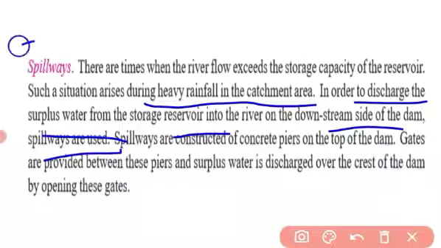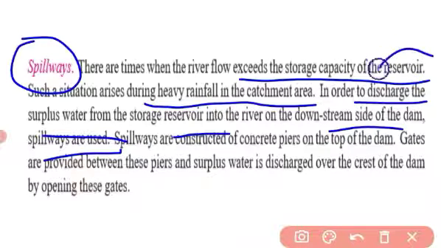What is the meaning of spillways? During heavy rainfall, the water stored in a reservoir will be more and exceeds the storage capacity. The reservoir has its own capacity to store water.